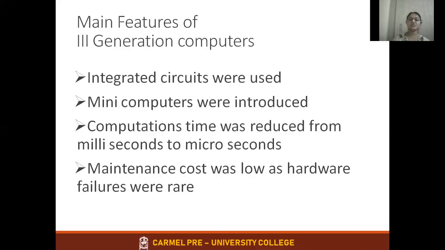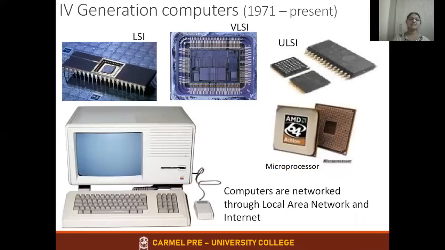Next, maintenance cost was low as hardware failures were rare. During the first and second generation, they used to have huge soldered circuits. So the number of failures of the hardware, meaning all the physical components, used to be more. That was reduced during third generation computers. These are the features of third generation computers. You need to write these four features. Is it clear? Fine.